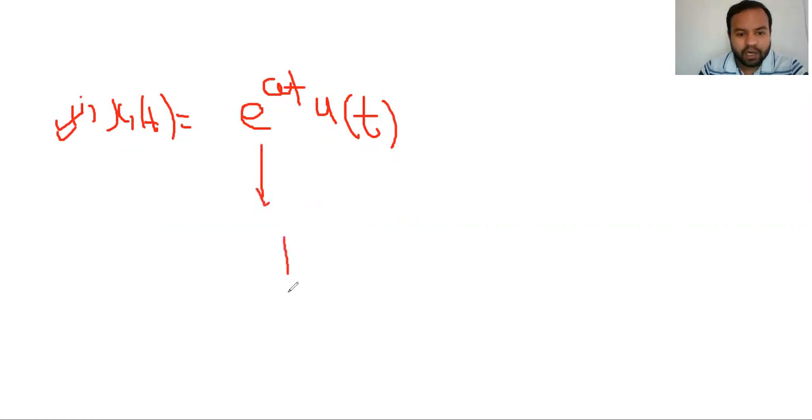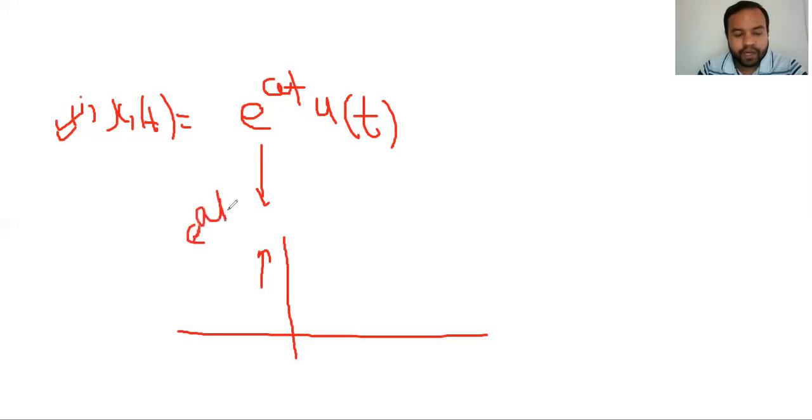If we draw the graph of this signal, we all know that the graph of an exponential signal is like this, e to the power 8. If I draw the graph of this signal, it will be like this.